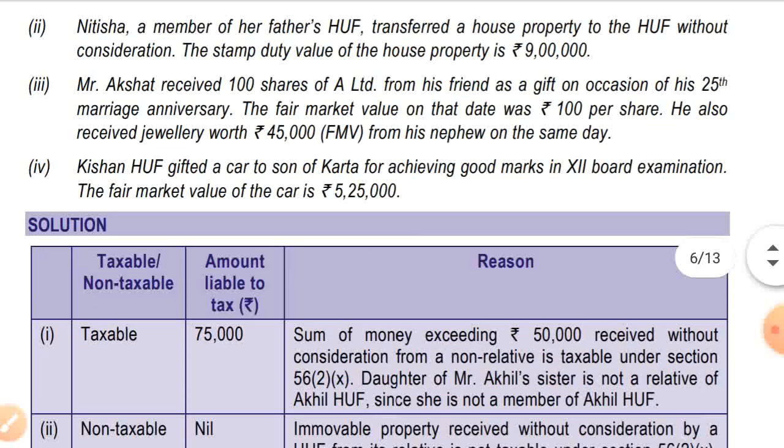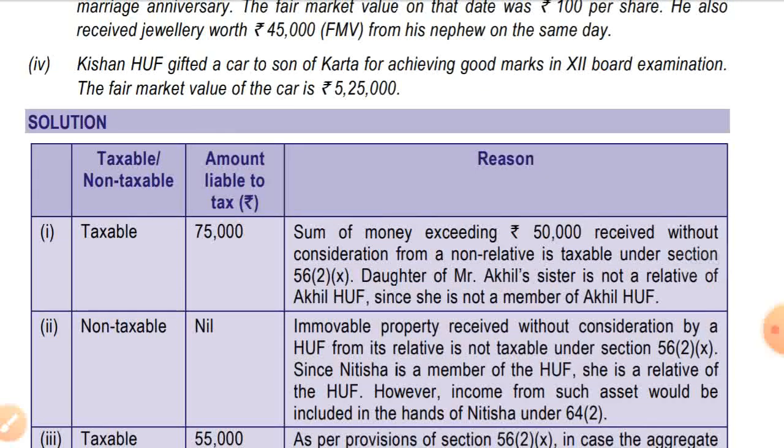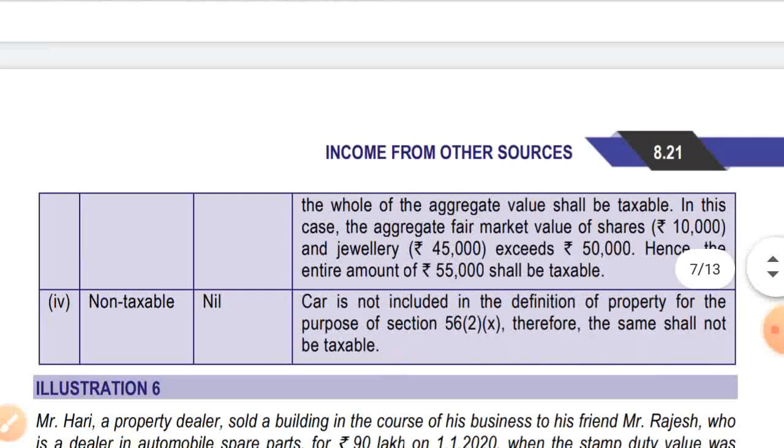So the amount is nil. Car is not included in the definition of property for the purpose of section 56(2)(x), therefore the same shall not be taxable.